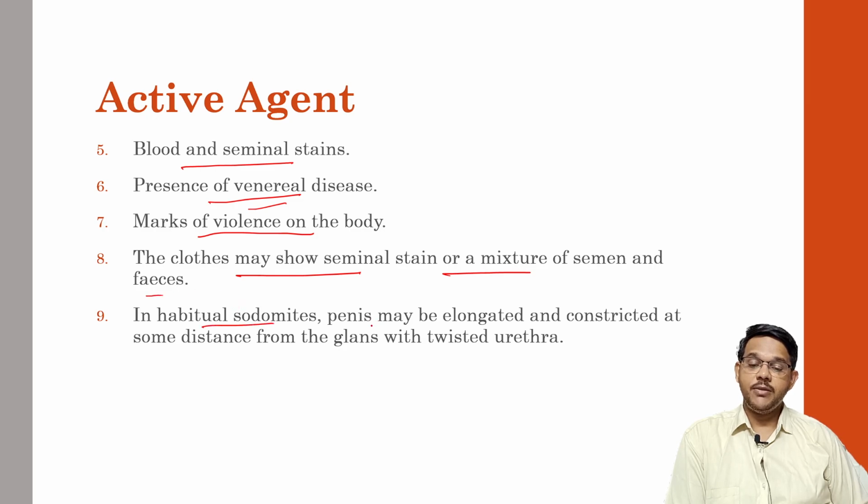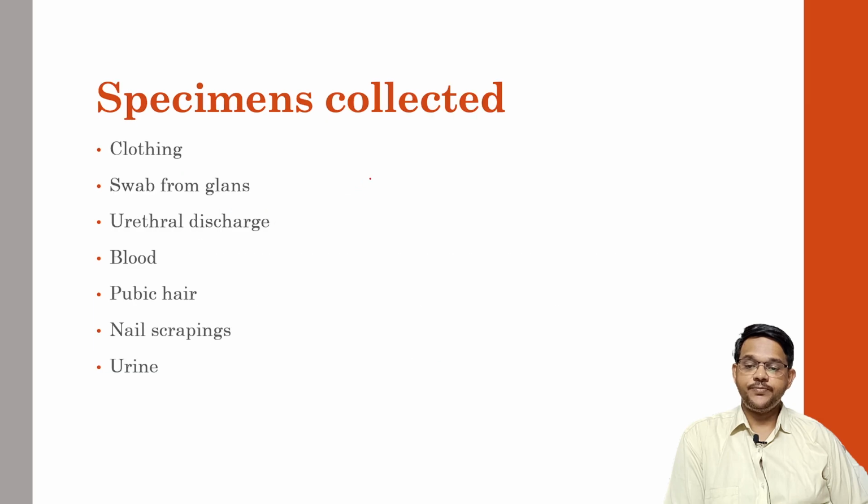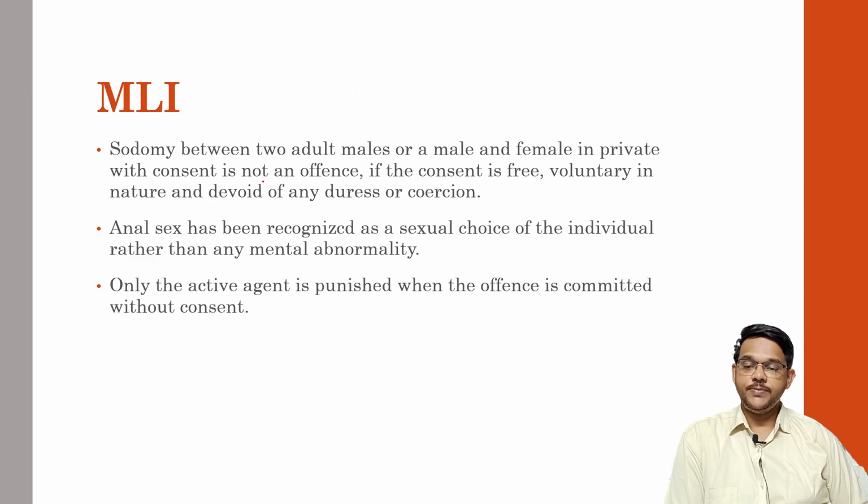In a habitual sodomist, the penis may be elongated and constricted at some distance from the glans, with a twisted urethra. This is many times seen in a habitual person who is constantly engaged in anal intercourse. Specimens which have to be collected in active agents are clothing, swabs from the glans, urethral discharge, blood, pubic hair if present, nail scrapings, and urine samples. Again, these samples will be cross-referenced with those of the victim for identification of the accused.